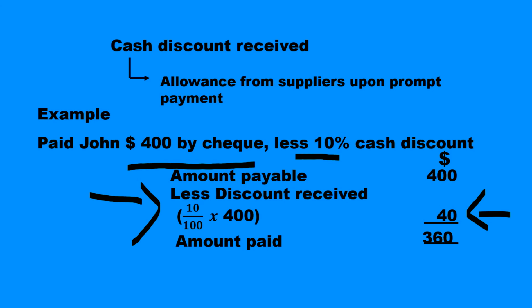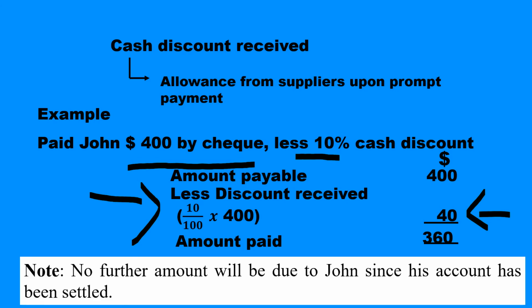Does it imply that we still owe John 40? The answer is no. No further amount will be due to John since his account has been settled. So, instead of paying 400, we paid only 360. And we don't owe John any amount further. This implies that the 40 will impact our business positively. Hence, there will be a positive impact on the profit, which will increase the profit.